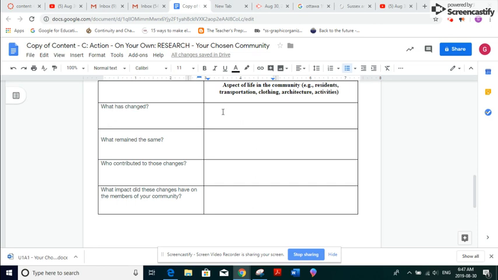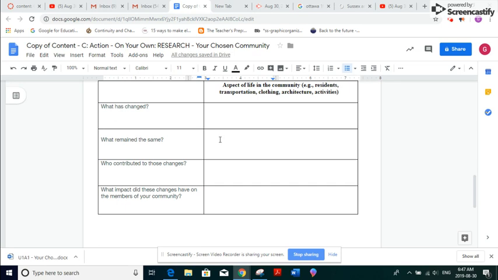Looking back at the tram car, there's a tram car that's changed. It no longer exists. There still is some transportation, but again, the tram car decision was based on the city. And then the impact on members of the community is it removed a method of transportation that they could have used to get around. So those are things that you can add and type into your table that way.